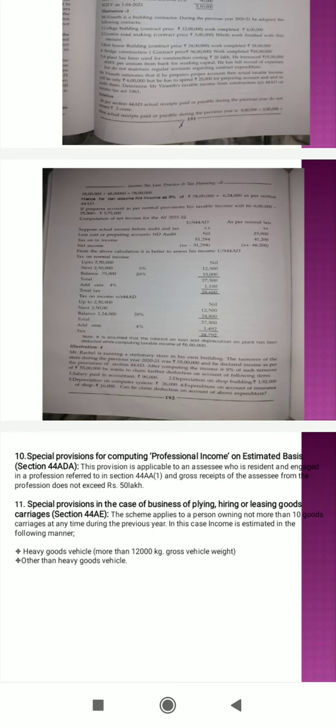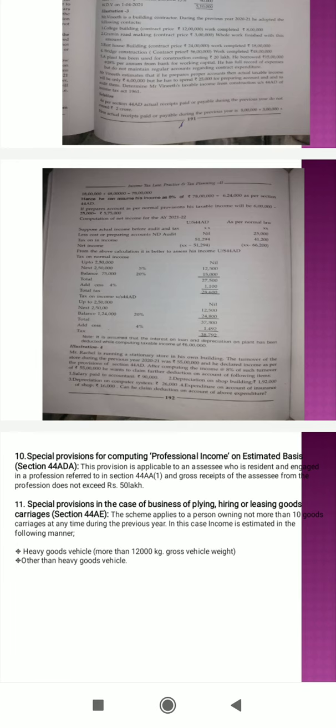Then next provision is special provision in the case of business of plying, hiring or leasing goods carriages, section 44AE. This scheme applies to a person owning not more than 10 goods carriages at any time during the previous year. In this case, income is estimated in the following manner.